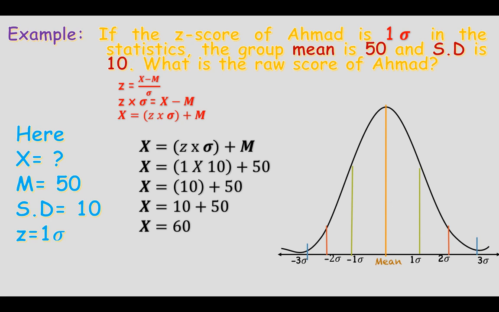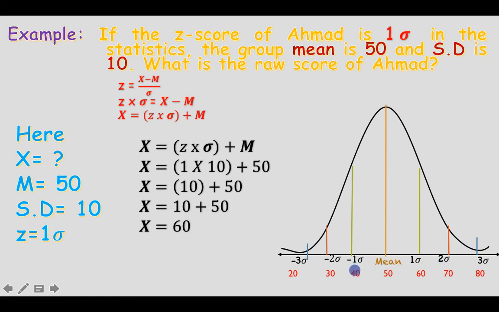Now, how to calculate the raw score without going through these calculations is like this. You see here that the mean is 0, and then we add 1, 1 and 1. In the same way, from here we subtract 1. In place of the mean 0, we write the mean as 50, and then we add the standard deviation, that is 10. So 50 plus 10 is 60, 60 plus 10 is 70, and 70 plus 10 is 80.